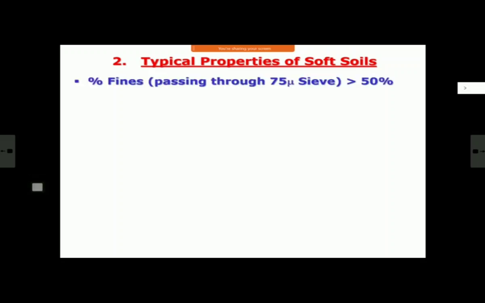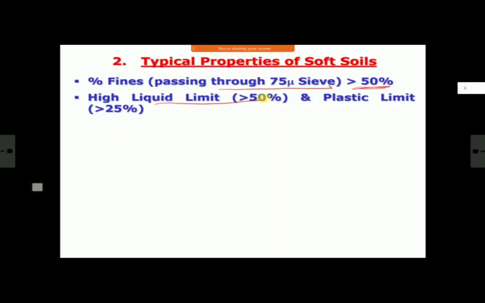Now, if you see soft soil anywhere, it has some very, very typical properties which you will always find associated with soft soil. Number one, they have a very, very high percentage of fines. That is, soil passing the 75 micron sieve will mostly be more than 50%. It goes up to 70%, 80% also. 50% certainly, otherwise it is quite high.